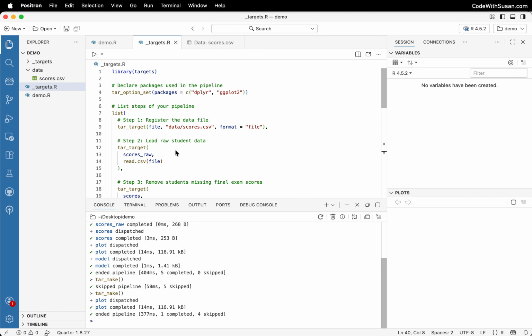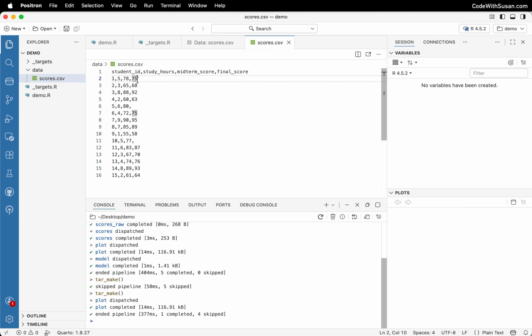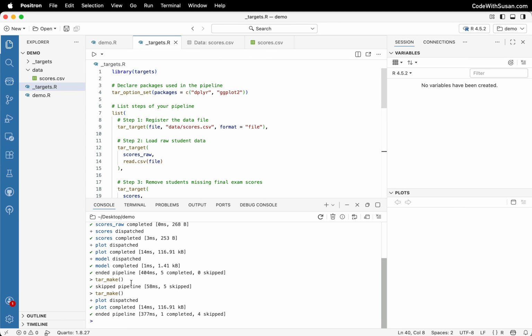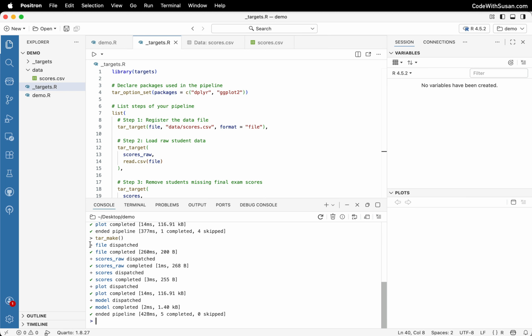Let's go back to the first step of our pipeline, which is registering the data. What happens if something changes in the data? And for this, I'm just going to open up the raw CSV for scores and just make an edit to the first row. So once again, if we go back and rerun our pipeline with tar make, you can see that this time the entire pipeline reran because we started at the beginning, we made a change there, and everything else is really dependent on that. So it was necessary for every step that followed to also rerun to register the changes that happened in our file.